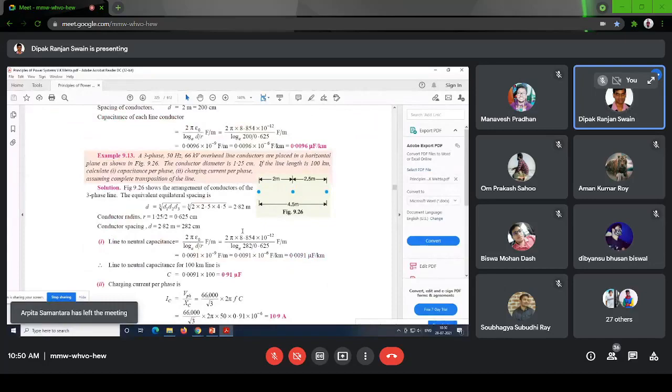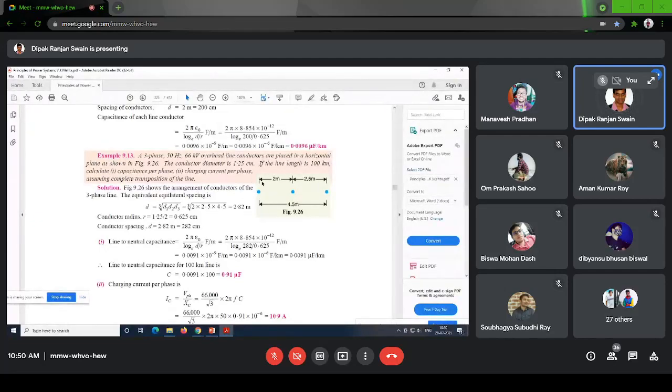Okay. So already, as you have solved already the self and mutual GMD problem, we can apply the same rule here to calculate the capacitance. Now here the difference will be in case of inductance, it is 2 into 10 to the minus 7 ln Dm by Ds. But here the ln term will be in the denominator. Okay. So that is the only difference.